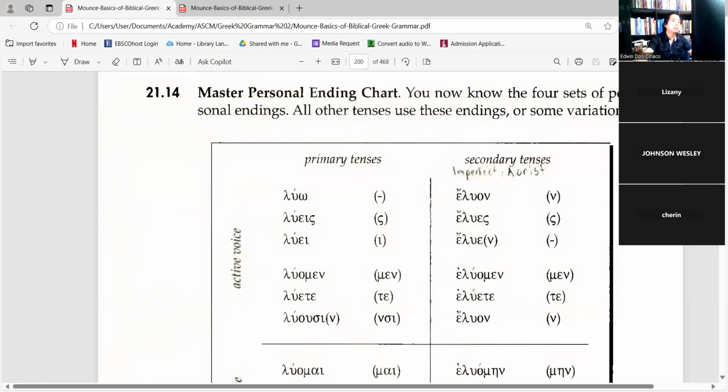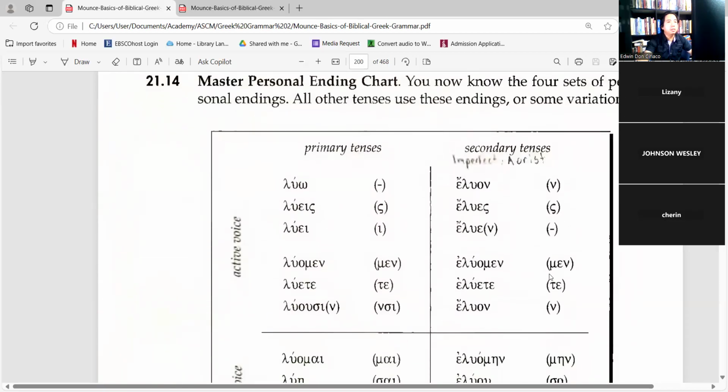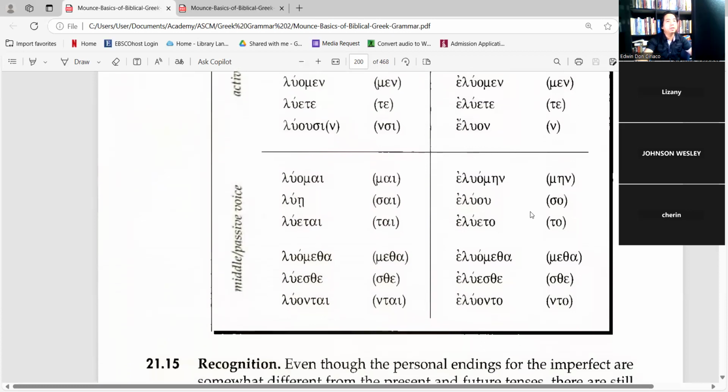And then luomai, lui, luetai, luometa, lueste, luotai. And then here is the imperfect active. So it's eluon, elues, eluen. And then eluomen, eluete, eluon. And then the imperfect middle: eluomin, eluo, elueto, elumeta, elueste, and elueto.